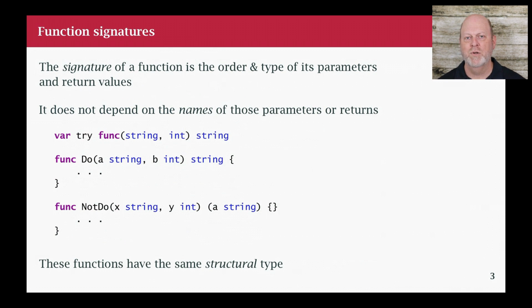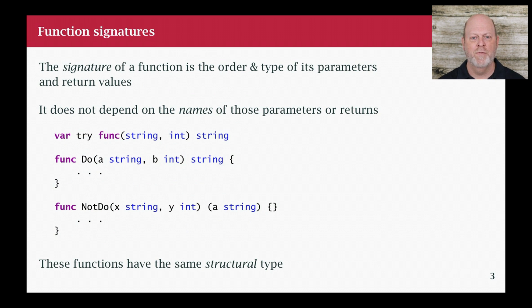Now, functions have what's called a signature. And what we mean by signature are the order and types of its parameters and its return type. The name of the parameter that we give when we declare it doesn't matter because that's really local to the function. What matters are the types that we give the parameters and that they're in the same order. So if I have a function that takes an int and a float and returns an int, that's different from a function that takes a float and an int in that order and returns something, right?